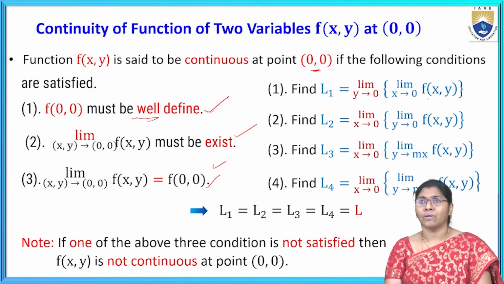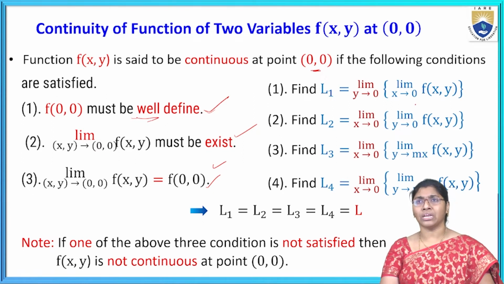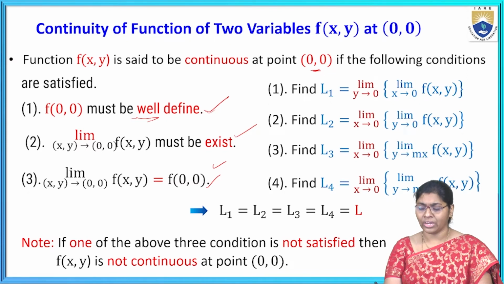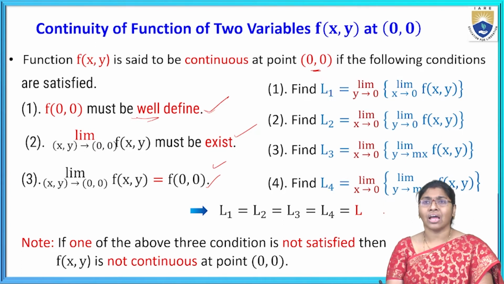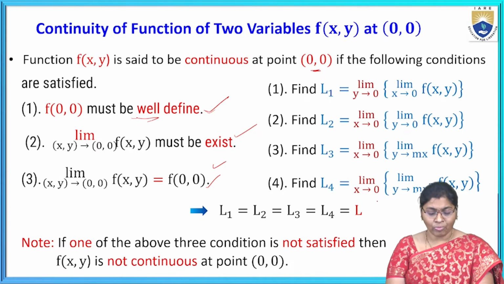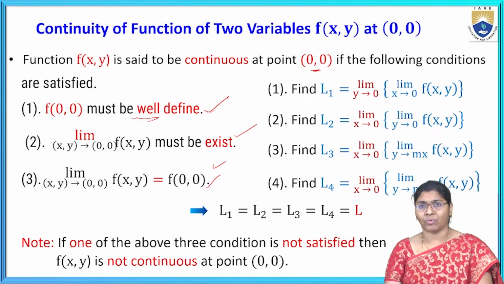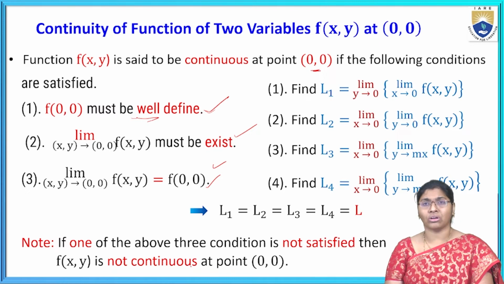Then the limiting conditions are similarly, in the area procedure, L1, L2, L3, L4. All are equal, then it is continuous. Otherwise, it is not continuous. Now, here the note is there. If one of the above three conditions is not satisfied, then f of x comma y is not continuous at the point 0 comma 0. If all the conditions 1, 2, 3, 4 are satisfied, then it is continuous. Otherwise, if any one condition is not satisfied, then it is not continuous at the point 0 comma 0.